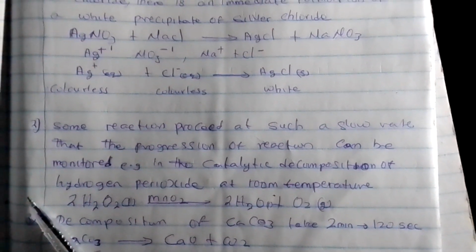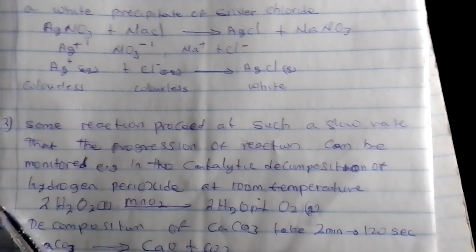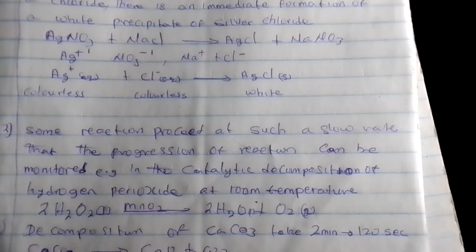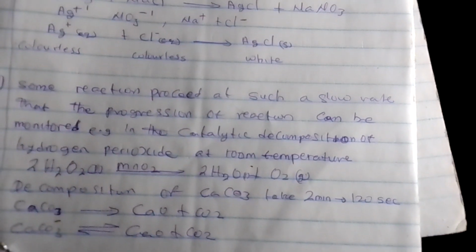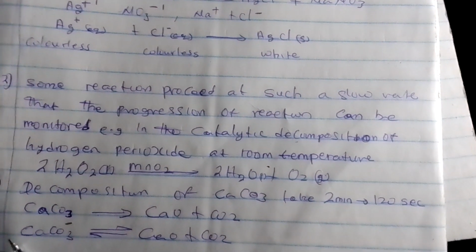Hydrogen peroxide. Hydrogen peroxide is what? Is H2O2. As you can see, we have MnO2 here. MnO2 is a what? Is a catalyst. So at the end of the day, it will decompose to give us 2H2O plus what? Plus O2 gas.